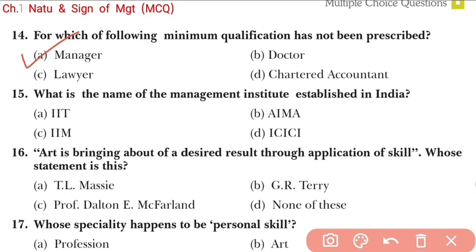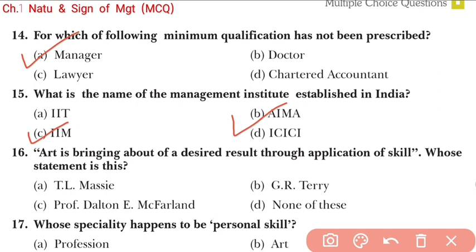Now question number 15. What is the name of the management institute established in India? Students, we already know that is IIM, Indian Institute of Management, right? And AIMA, All India Management Association, okay? So both IIM and AIMA seem correct, but here the right answer will be IIM, the Management Institute.